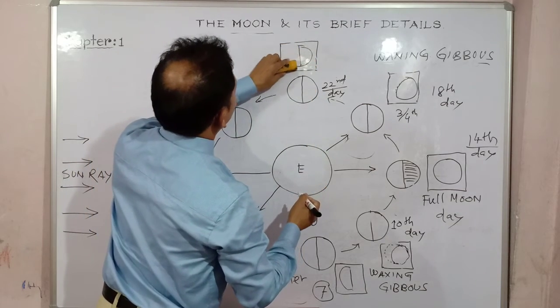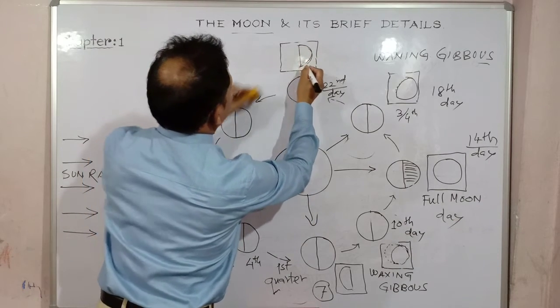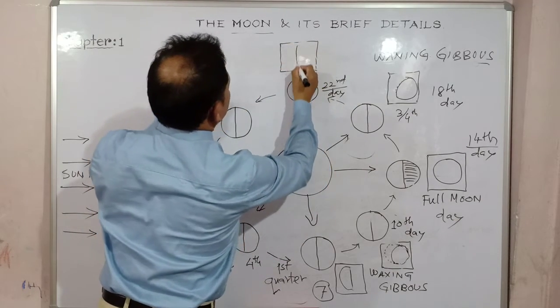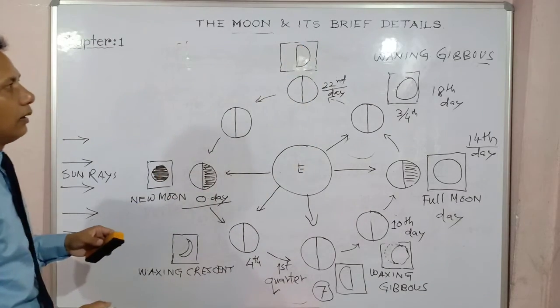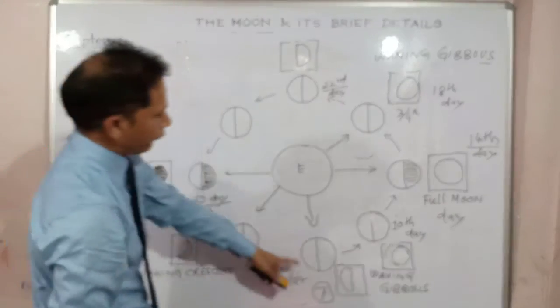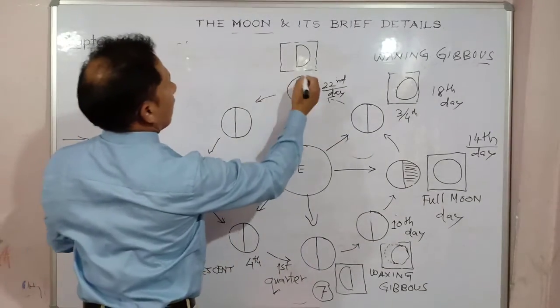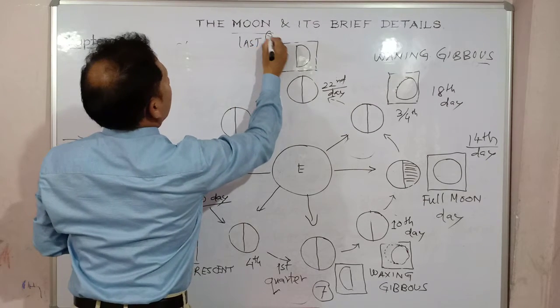Half will disappear. Half you cannot see, right? So if I write it properly, you see only half moon is visible. Clear? Got my point? This is known as the first quarter, and this will be your last quarter.